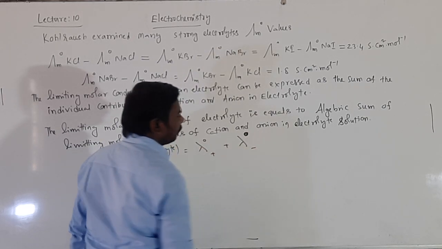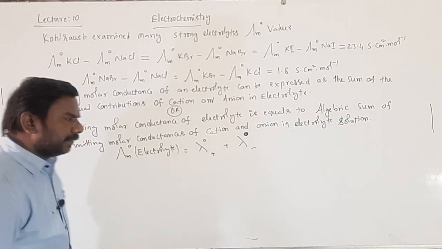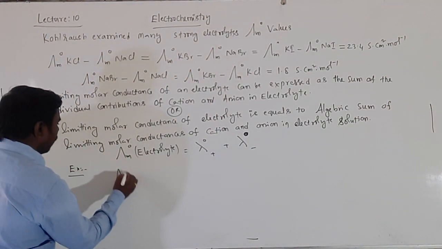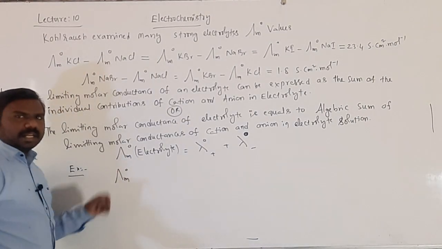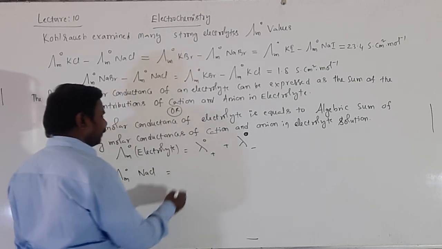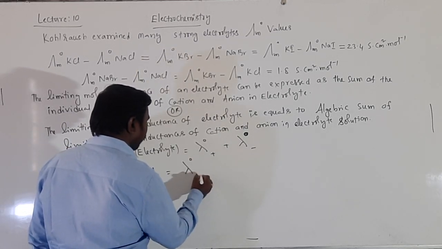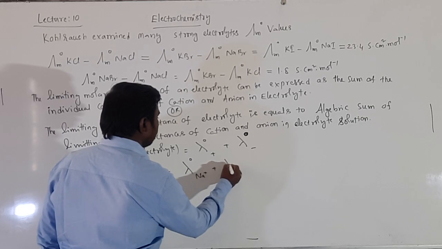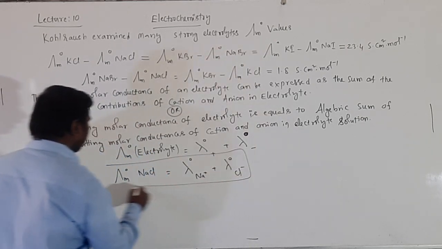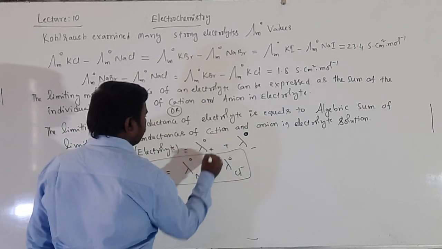Example here: the limiting molar conductance of NaCl electrolyte is equal to lambda naught of Na plus plus lambda naught of Cl minus.